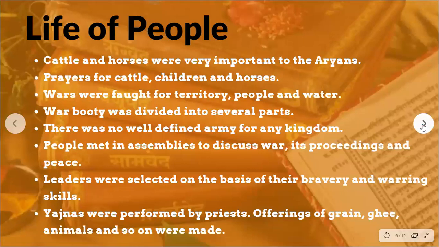First we get to know about the life of the people. What kind of lives did people lead? We get to know that cattle and horses were very important to the Aryans. The people who read and studied the Vedas were known as the Aryans. They called themselves the Aryans. We get to know that cattle and horses were very important to them. Then we find prayers for cattle, children, and horses, which shows clearly how important it was for the people at this particular time.